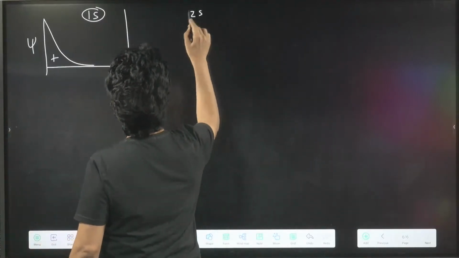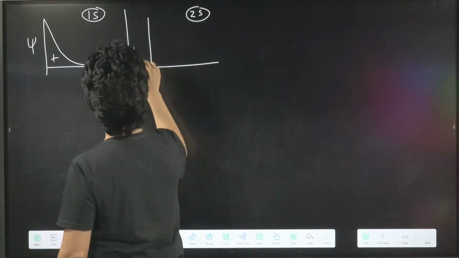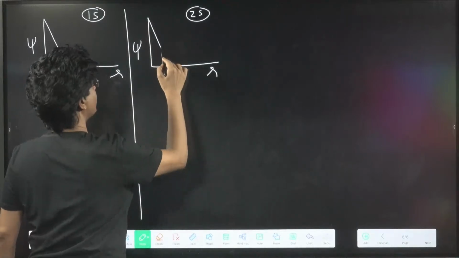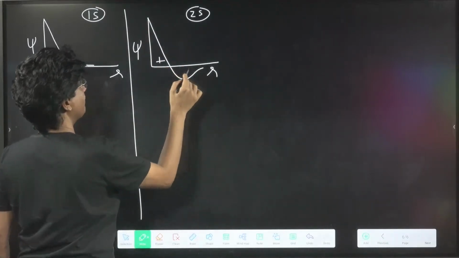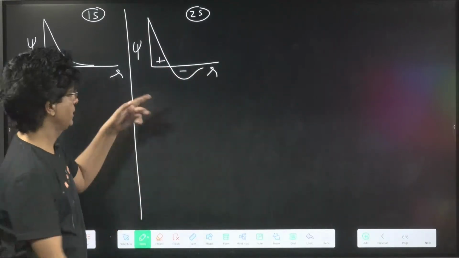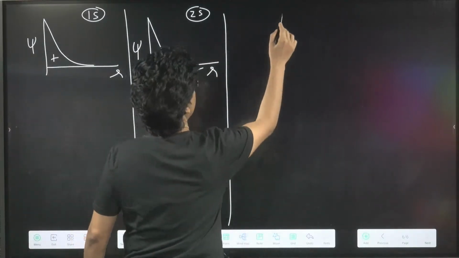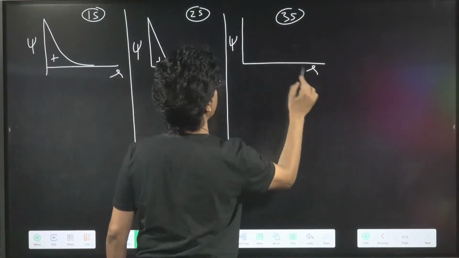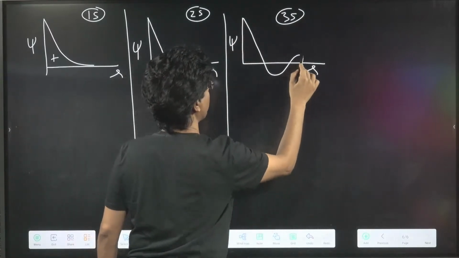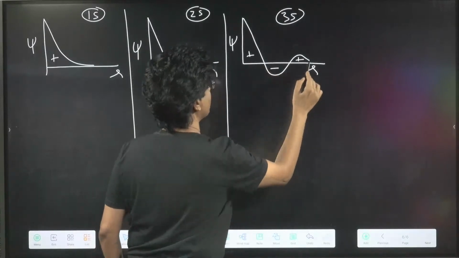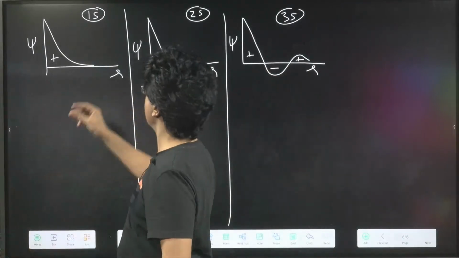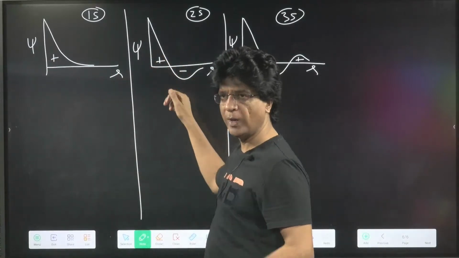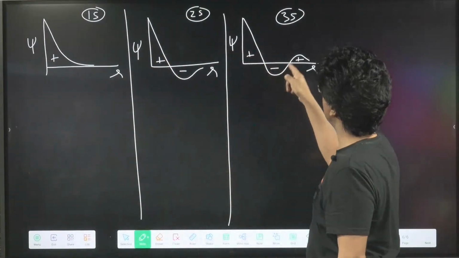Now the second graph, for 2s. The graph of the 2s orbital will be psi over here, r over here again, and this will be something like this. Plus and minus. Okay, 3s. Any guesses? The graph of 3s, psi versus r, will go down and come up again. Plus, minus, plus. So you can see in 1s we have one lobe only. In 2s we have two lobes, one up and one down. In 3s, 1, 2, and 3.